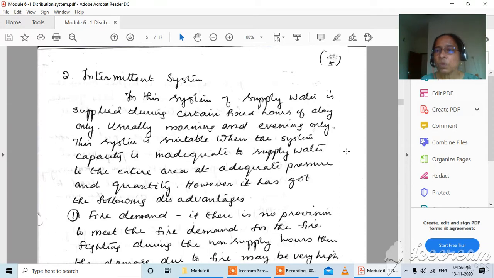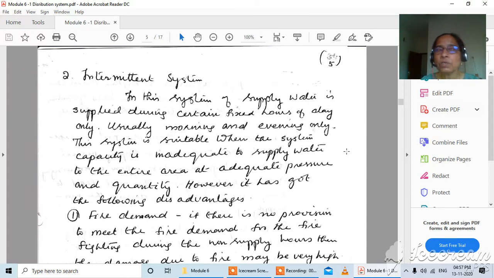Or if your community is very small, then you can pump the water continuously for the entire people, but you are supplying water only for 3 or 4 hours in the morning, since there is not enough water in your intake well, which is getting dried up during the summer. There is sufficient water to pump for say 3 hours only. After that, there is no water in the well.